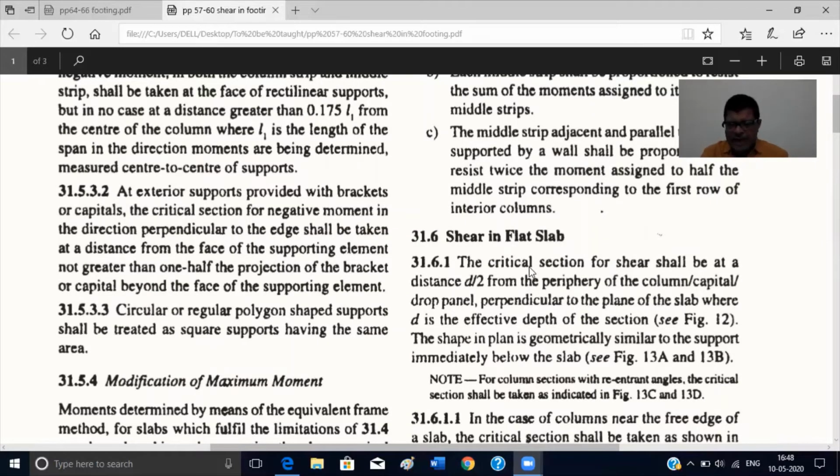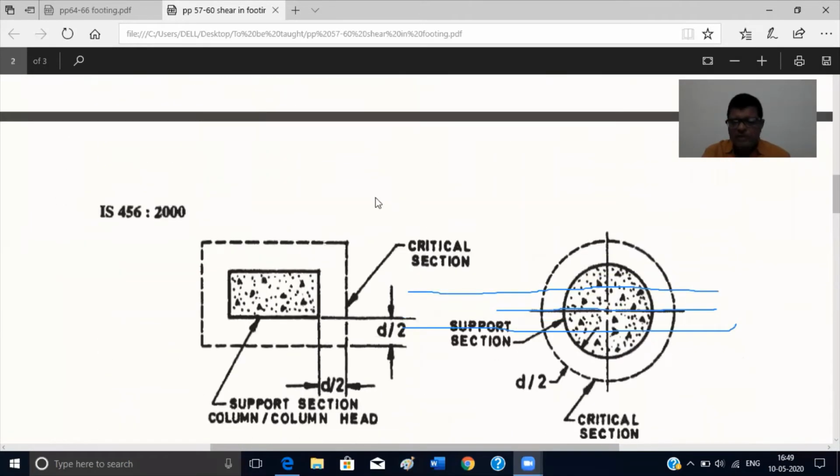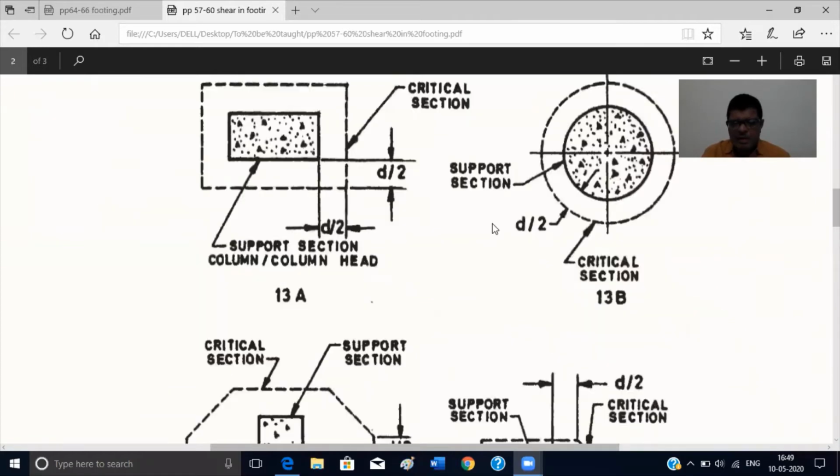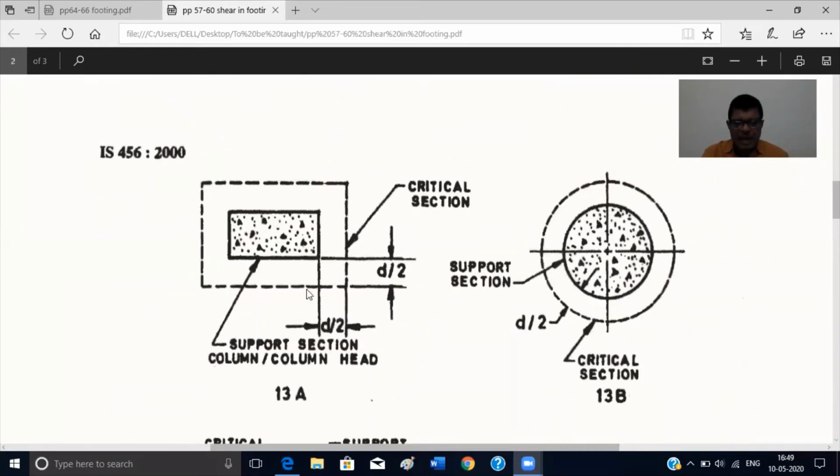So you can see the critical section for shear. Where is the critical section? The critical section here shall be at a distance d/2 from the periphery of the column, perpendicular to the plane of the slab, where d is the effective depth. See figure 12. In figure 12, the critical section for shear is given. Now you go to the figures given. If it is rectangular, d/2 from all the sides. So this is the critical section for shear.